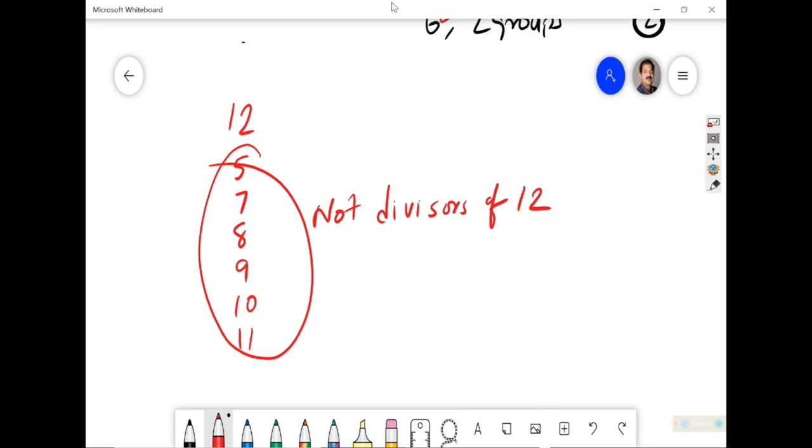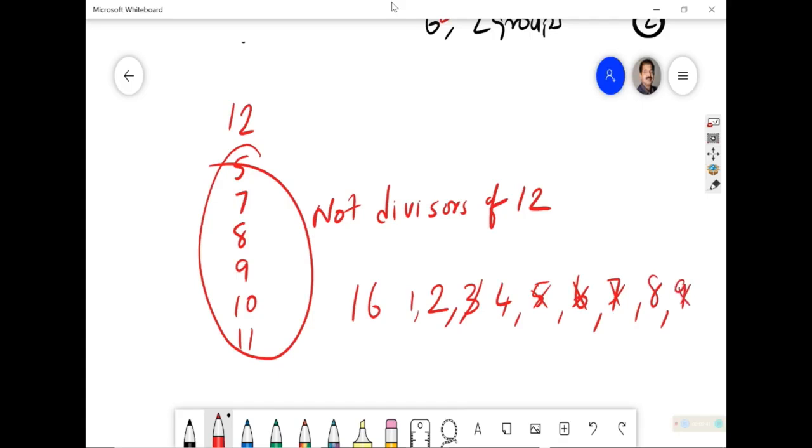In that case, if I ask you what are the divisors of 16, we know that 8 2s are 16, correct? 1 is a divisor of all numbers, 3 not, 4 4s are 16, 5 not, 6 not, 7 not, 8 2s are 16, correct? These are factors or divisors. Then 9 not, 10 not, 11 not, 12 not, 13 not, 14 not, 15 not, 16.